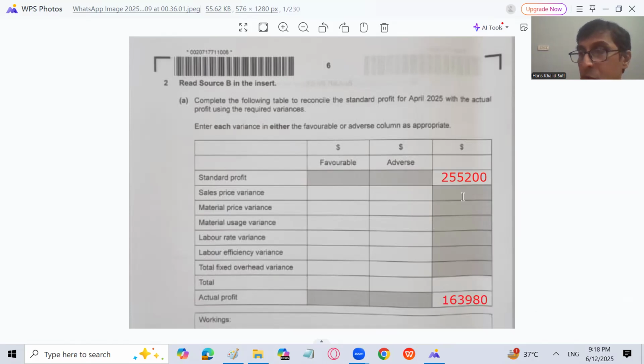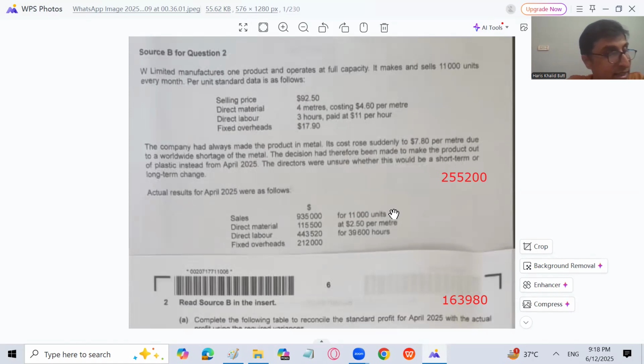Now let's calculate them. For actual profit, you can calculate: sales is given, actual sales 935,000 minus direct material 115,500 minus direct labor 443,520 and minus fixed overhead, you will get 163,980.